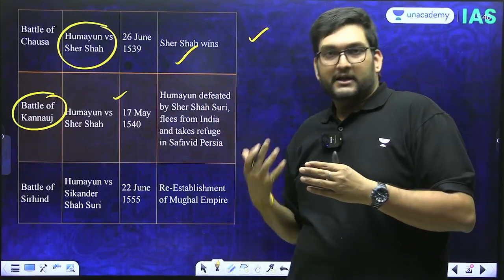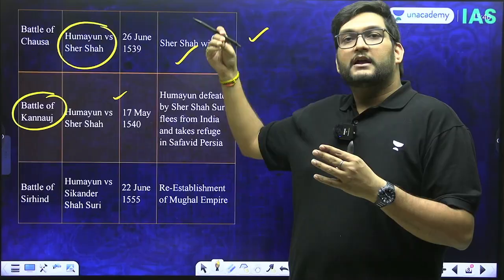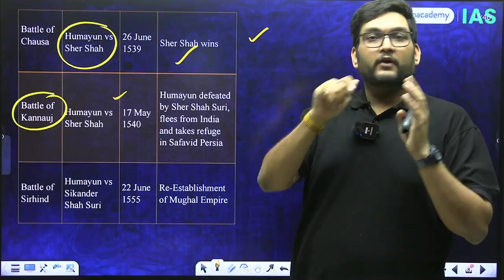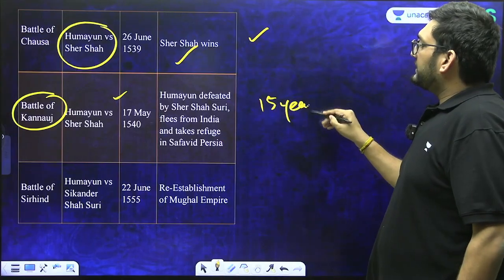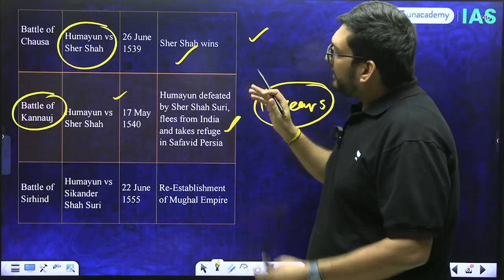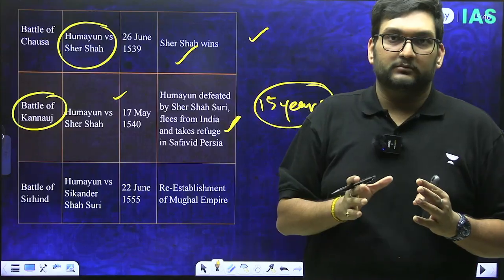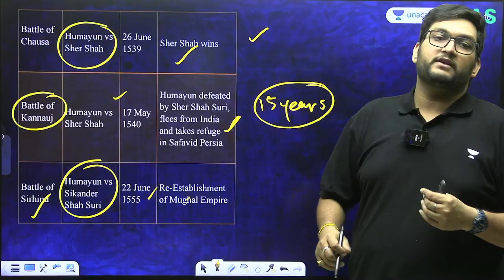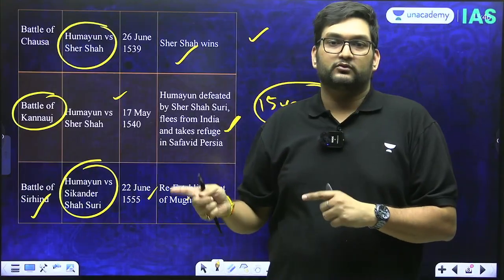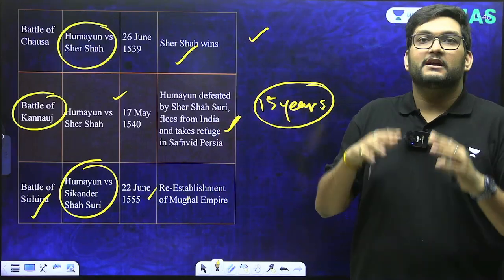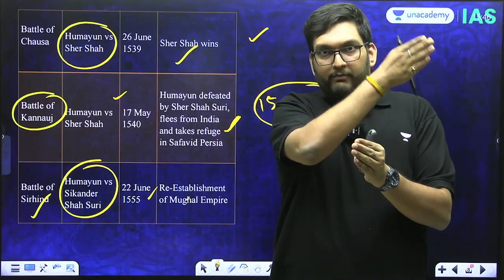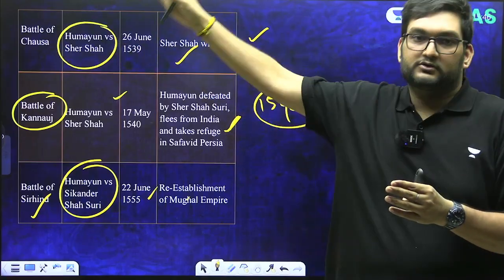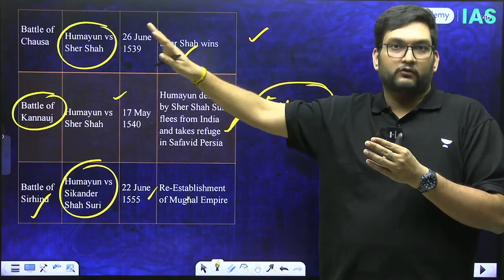Kamran will capture the Delhi sector and the Agra sector. Humayun will go via Amarkot, where Akbar will be born, and then enter the Safavid sector. For 15 years, the rule of the Mughals was gone, and the Interregnum of Sher Shah or the Suri dynasty came through. However, Humayun will be back in the Battle of Sirhind. In 1555, he will defeat the son of Sher Shah Suri and re-establish the empire. Therefore, now we have Babar, Humayun, Sher Shah Suri, the Interregnum, then Akbar and Jahangir. That standard concept goes forward in that regard.